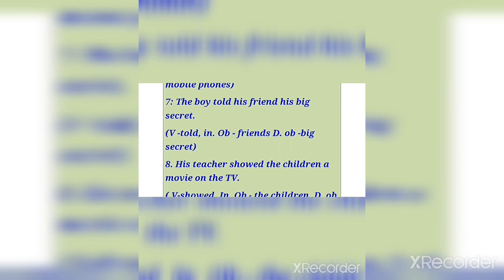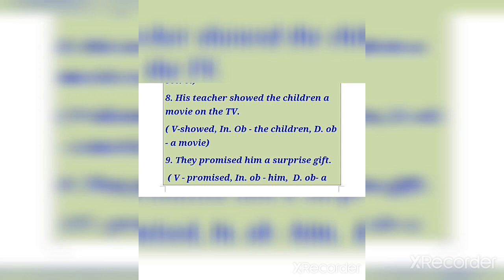7 says the boy told his friend his big secret. Okay, so the verb is told, indirect object friend, and direct object is big secret. Number 8, his teacher showed the children a movie on the TV. Verb is showed, indirect object is the children, and direct object is a movie.